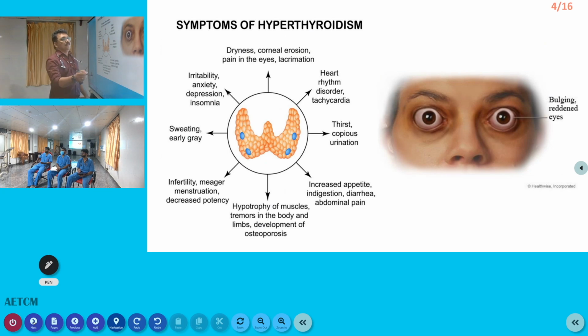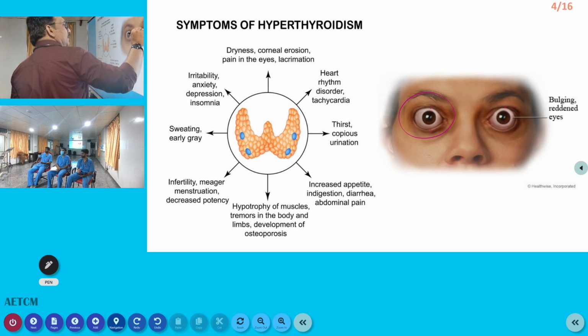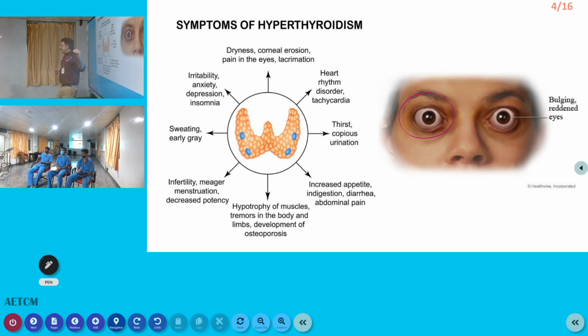Now this is an important sign in hyperthyroidism: exophthalmos. In both eyes you can see white sclera in the upper part and also in the lower part. That is one of the important findings of hyperthyroidism. Unintentional weight loss is the most important thing. So thyroid enlargement, exophthalmos, unintentional weight loss, tachycardia, atrial fibrillation, cardiac failure and increased sweating can all be there. These are the common findings.